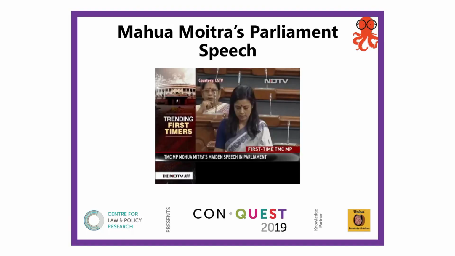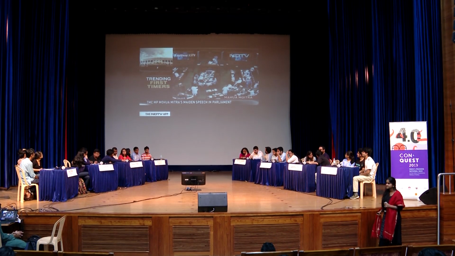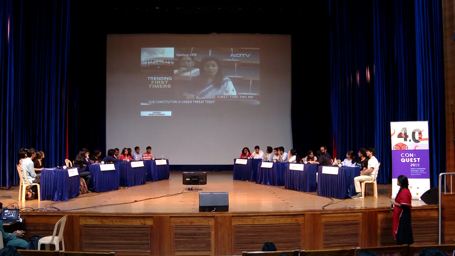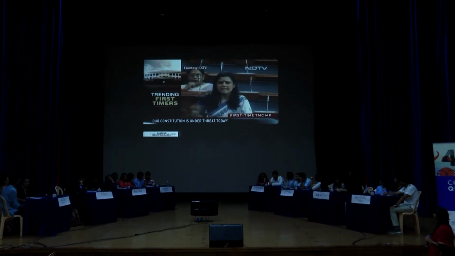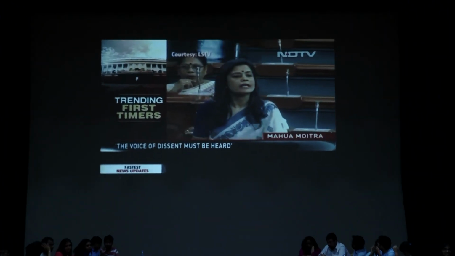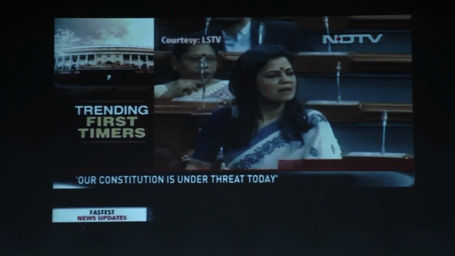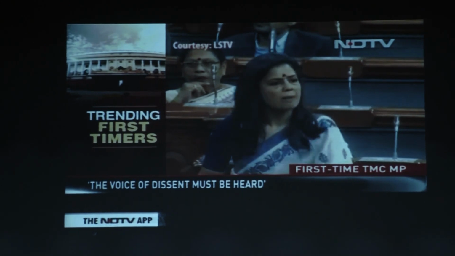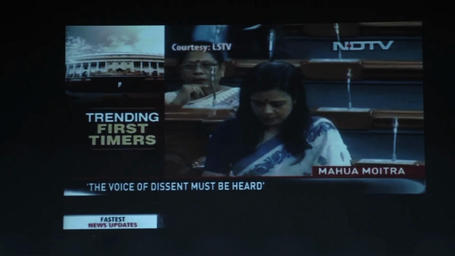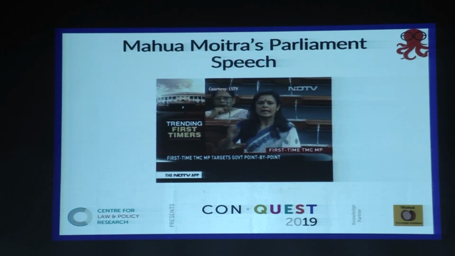So this is Mahua Moitra's speech, which talks about the signs of fascism. But this constitution is under threat today. But then you're missing the signs. You are missing the signs, and if you would open your eyes, you would see that there are signs everywhere that this country is being torn apart. In the few minutes that have been allotted to me, let me list out these dangerous signs. The first sign, there is a powerful and continuing nationalism that is searing into our national fabric. And she goes on listing all the features.